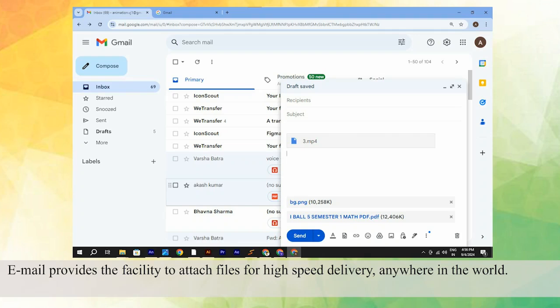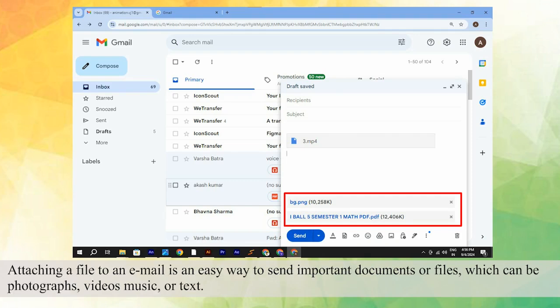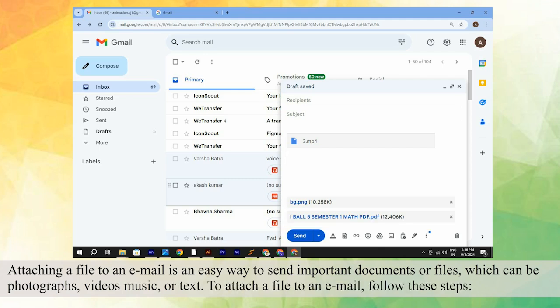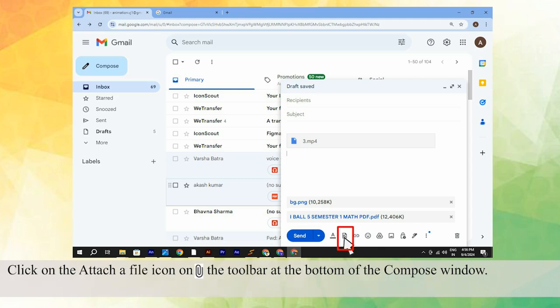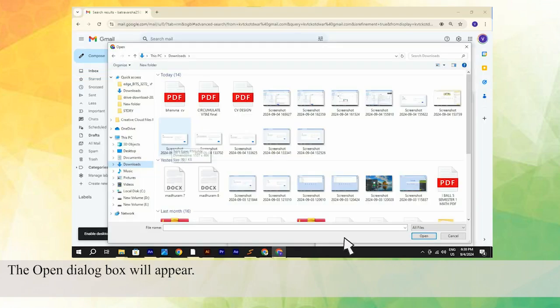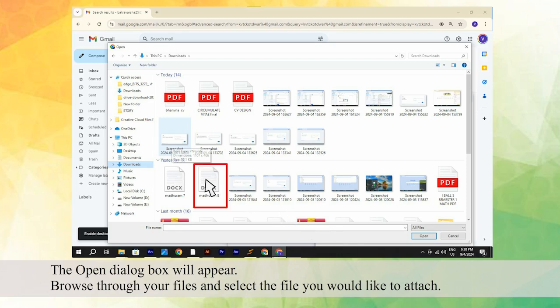Attaching a file. Email provides the facility to attach files for high-speed delivery anywhere in the world. Attaching a file to an email is an easy way to send important documents or files, which can be photographs, videos, music, or text. To attach a file to an email, follow these steps. Click on the Attach a File icon on the toolbar at the bottom of the Compose window. The open dialog box will appear. Browse through your files and select the file you would like to attach.